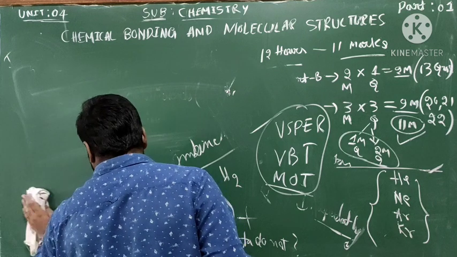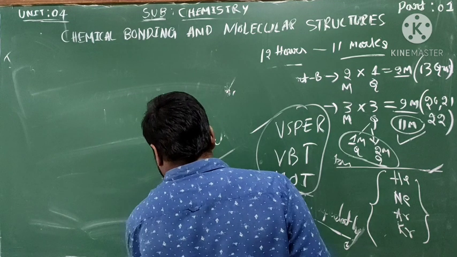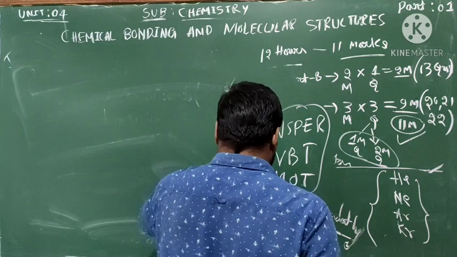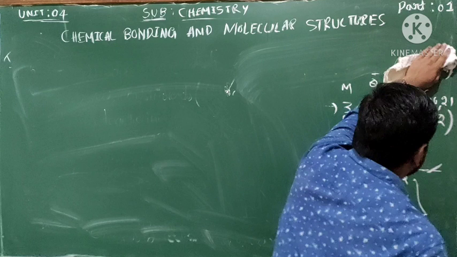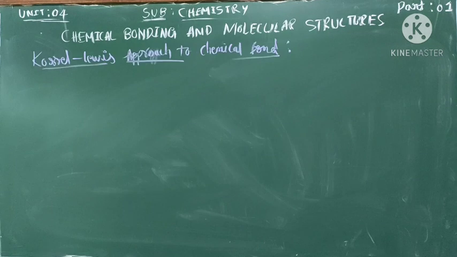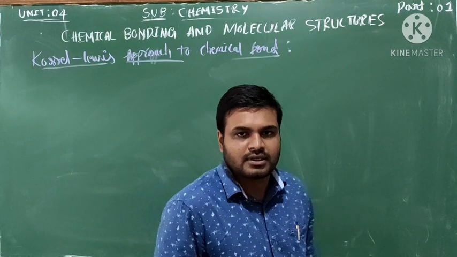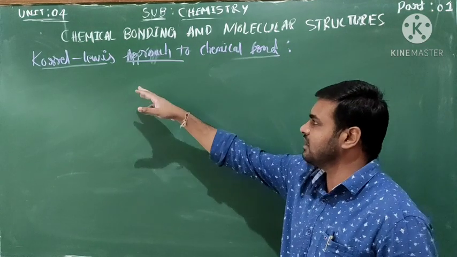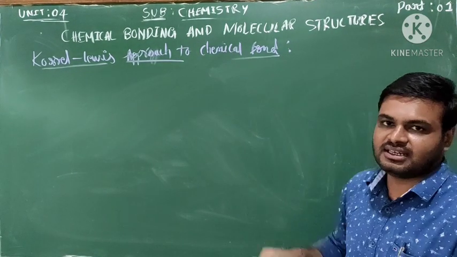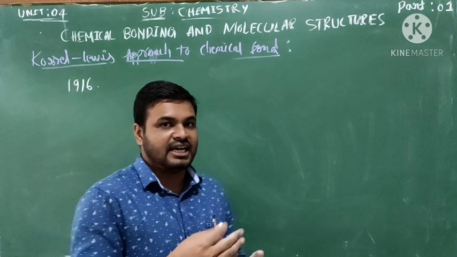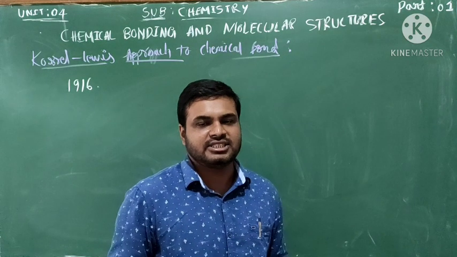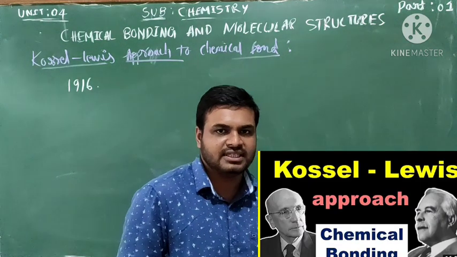Next, the scientists Kossel and Lewis and their approach to chemical bonding. Okay, students, what is the approach of the two scientists Kossel and Lewis? In 1916 they gave a satisfactory explanation about the valence,